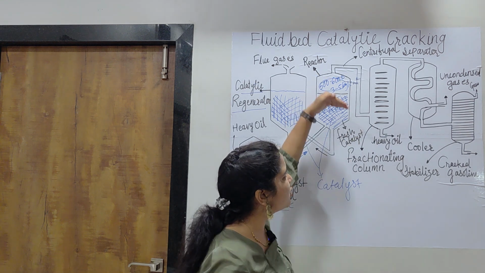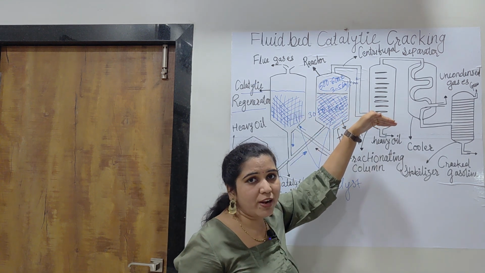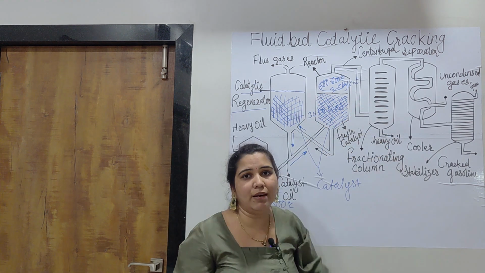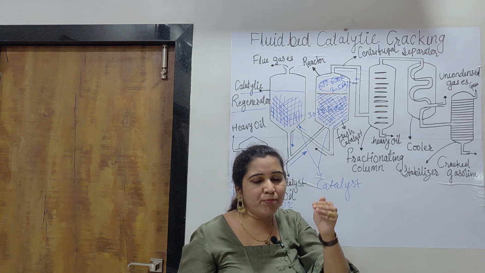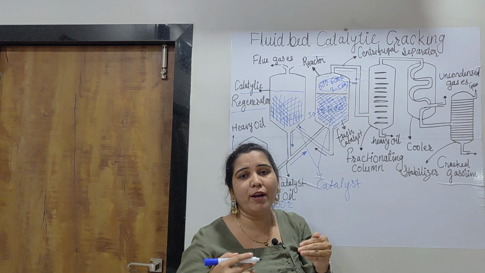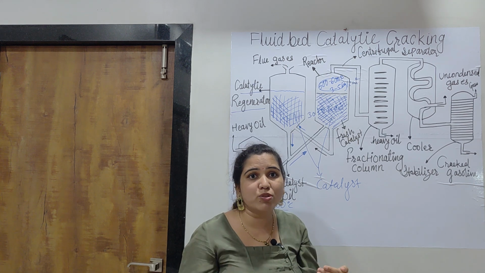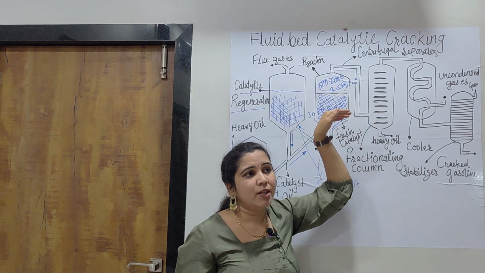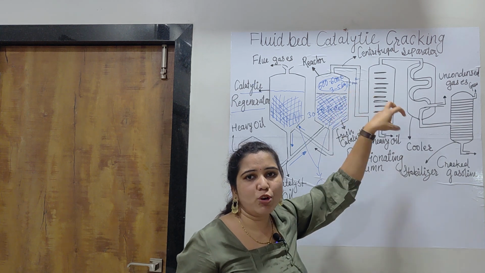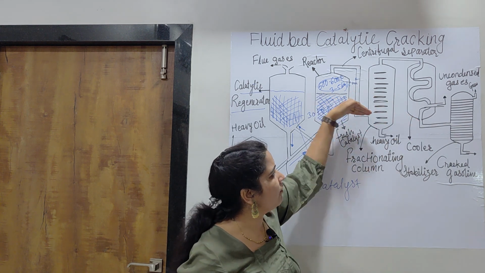So the heavy oil charge will come first into the fractionating column and settle at the bottom. After that come the higher molecular weight products. For example, heptane will come first.